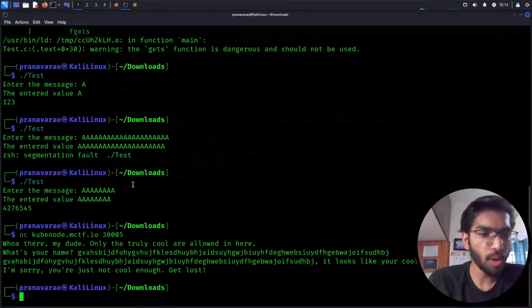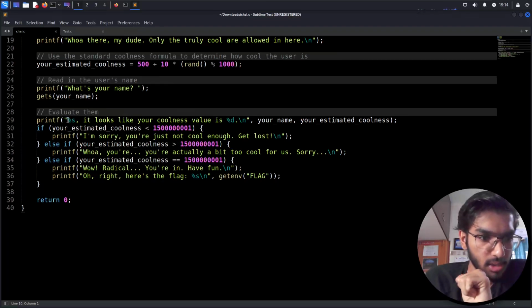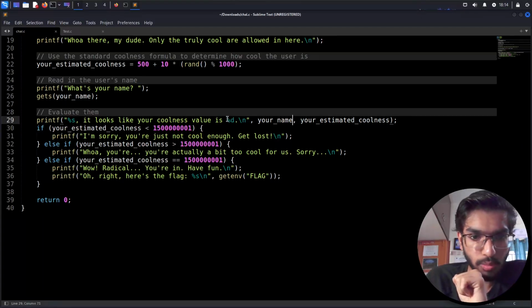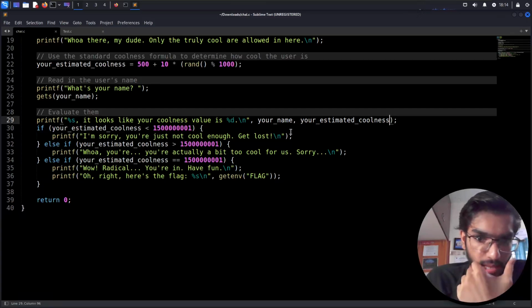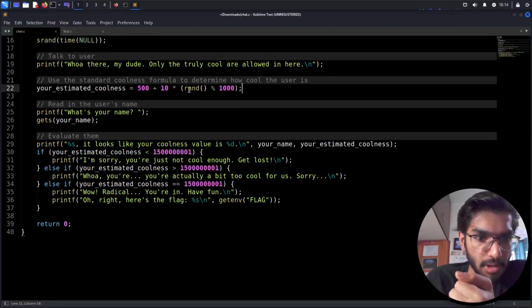So that's fine. But how is this evaluating my coolness? It's going to print out the string, which is your name, and then a coolness value, an integer. That is this algorithm, using the random function. Then it's using an if condition to check if our estimated coolness is less than this value.